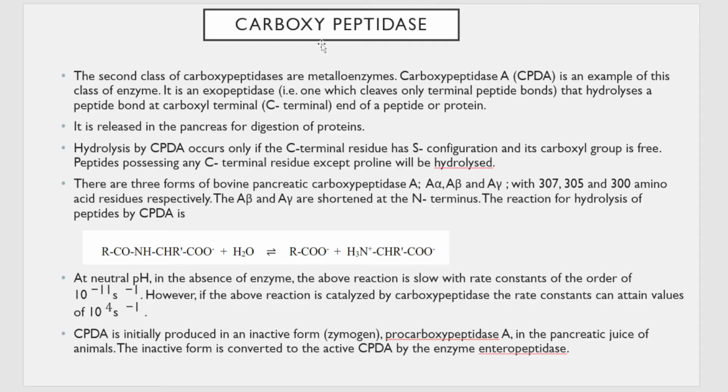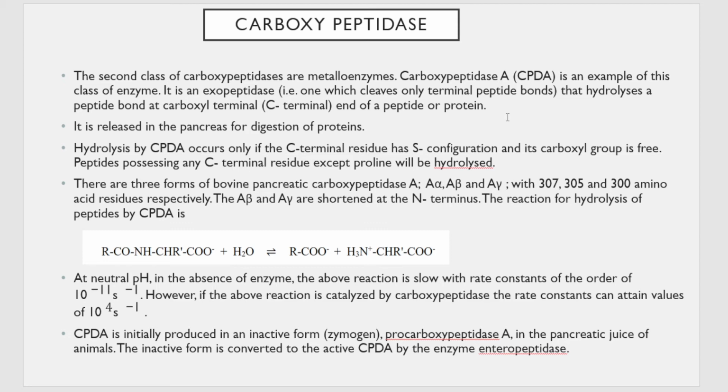So to begin with, we will start with the first example, that is carboxypeptidases. There are different classes, class 1, class 2, class 3. Out of that, class 2 carboxypeptidases are metalloenzymes, and one example is carboxypeptidase A. It is an exopeptidase, that means it hydrolyzes a peptide bond at the carboxyl terminal end of the peptide or protein chain.